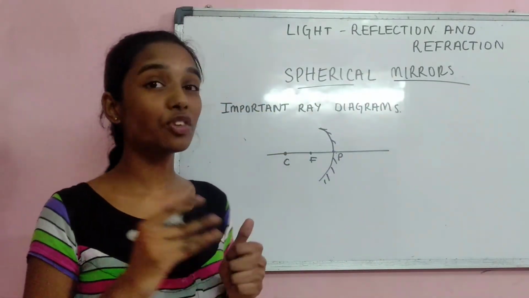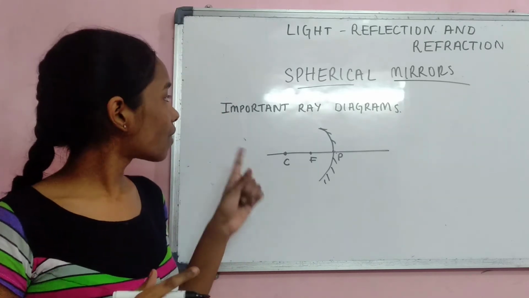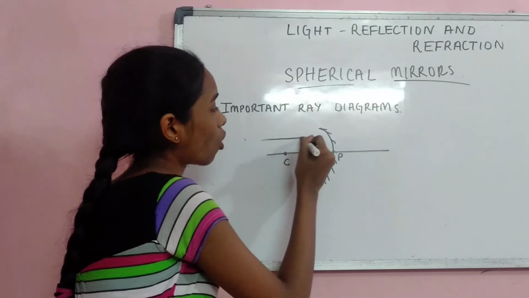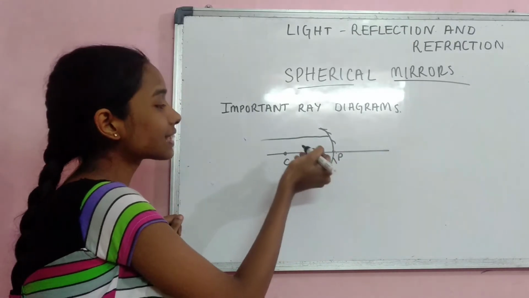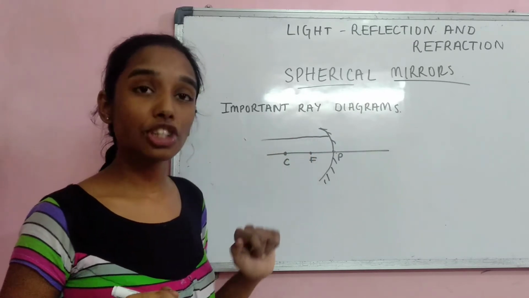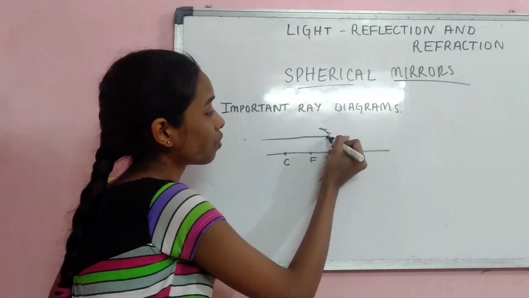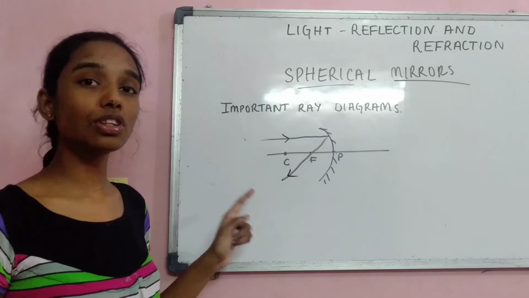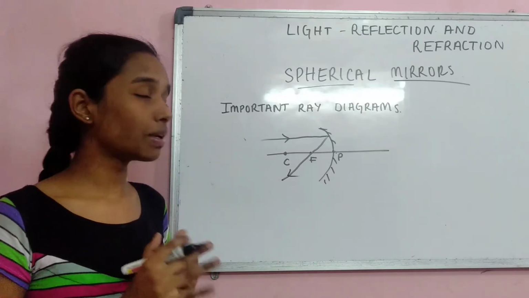Now, there are certain important ray diagrams that you all should remember. The first important ray diagram is when a ray is made parallel to the principal axis. As we know, this is the pole, focus, center of curvature, and this is the principal axis. When a ray is parallel to the principal axis, the reflected ray will pass through the focus. This is the thing you have to remember. A similar thing happens in the case of convex mirrors also.